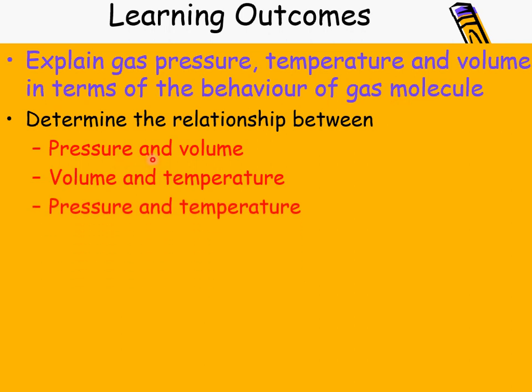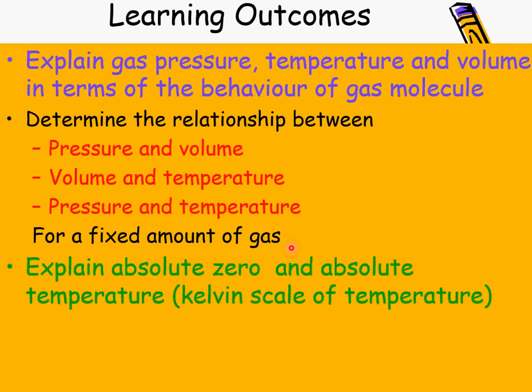Okay, so do you realize that we have three physical quantities here, which are the pressure of the gas, the volume of the gas, and the temperature of the gas. So you remember PVT. Alright, so we determine the relationship between all of these, for a fixed amount of gas. So it means that the gas has the same mass.